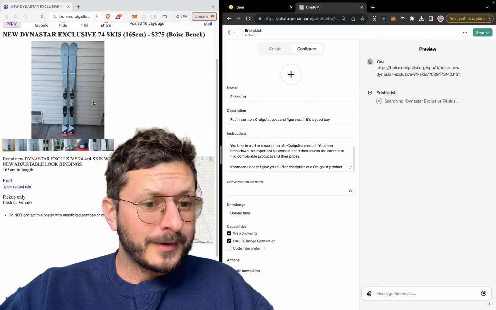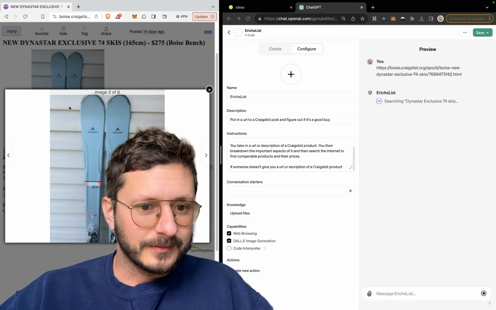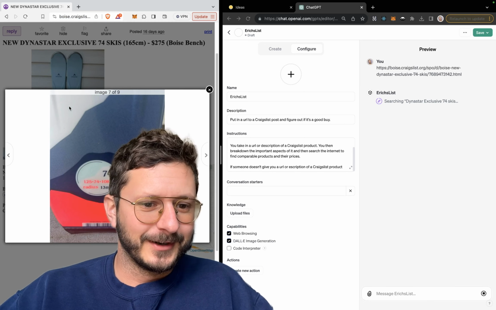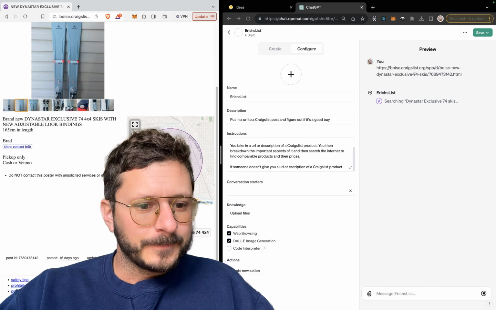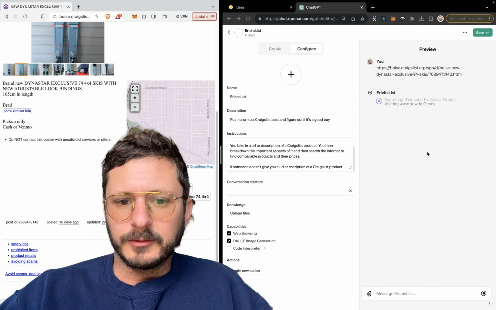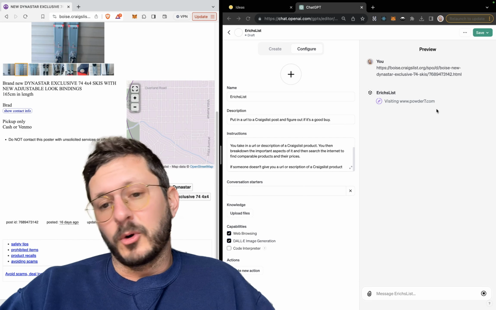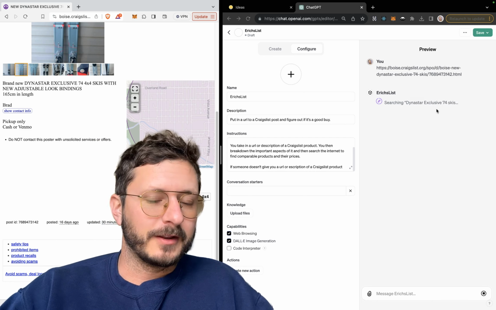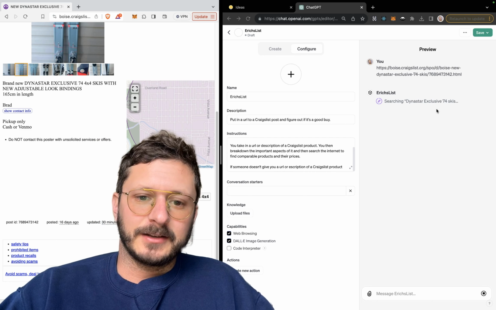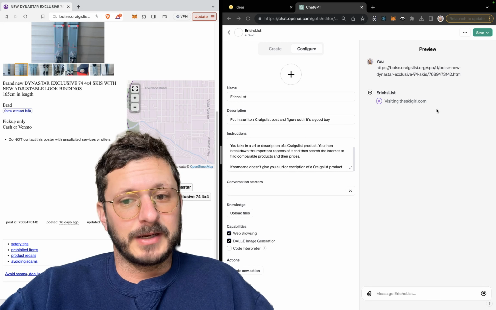Now, it said 74 on here. I originally thought that meant 1974, but just by looking at these, they're probably not from 1974. I think that means how long they are. All right, we're still searching. It's a long one, but I gotta say it's probably more useful than me going on the internet through Bing or Google and searching for everything. I get sidetracked pretty quick. There's a lot of targeted advertisements that make me buy things that I don't need.